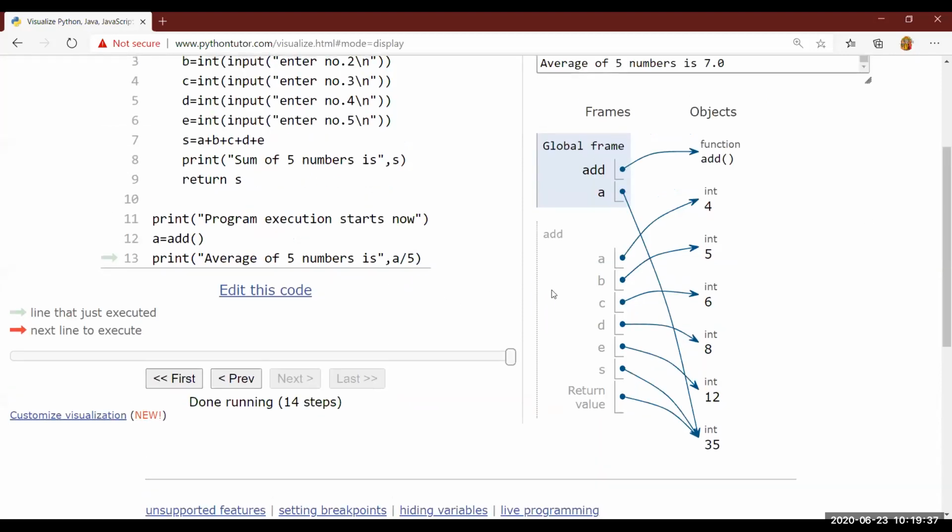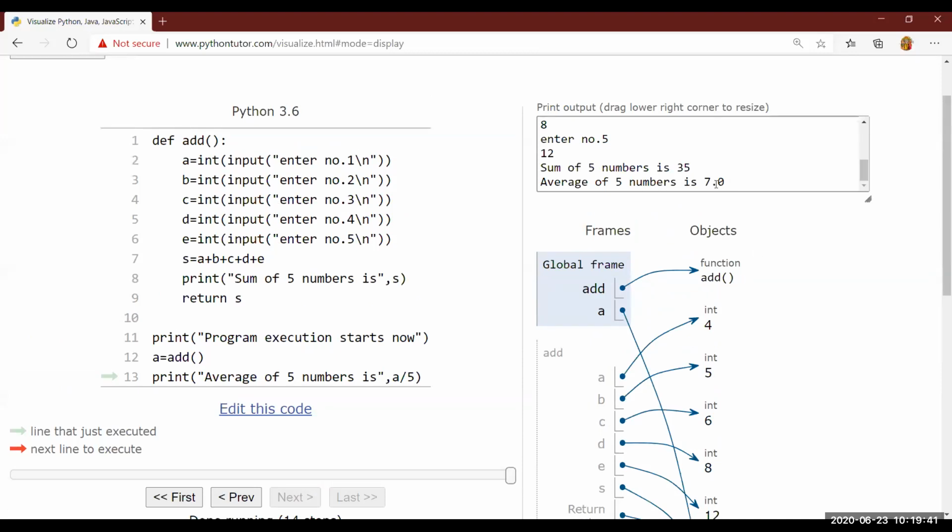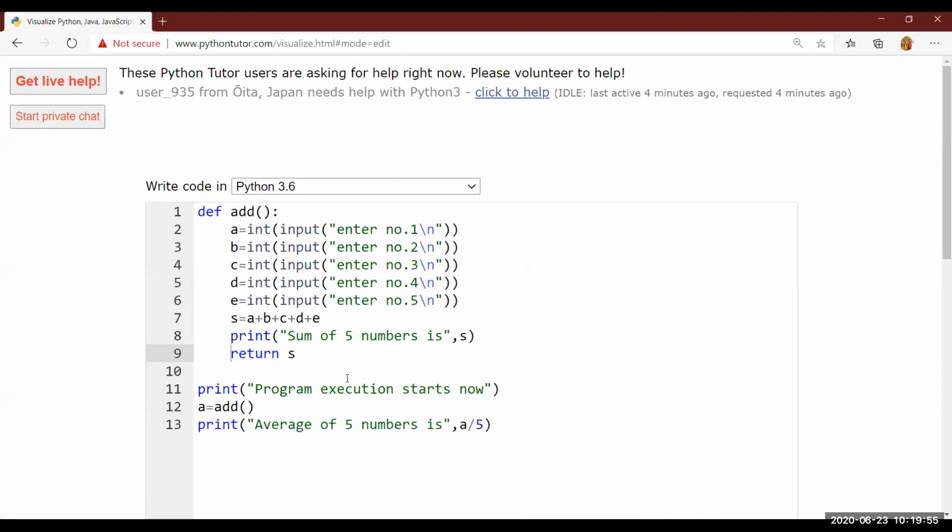See here now. Average of 5 numbers is 7.0. Of course, 35 divided by 5, 5 sevens are 35. So 7.0 is the average of these numbers. Let me experiment a little bit with this so that you can understand it more properly. And somebody is not writing it in two steps, it is simply writing divide by 5.